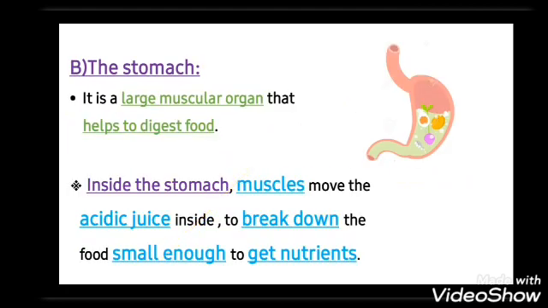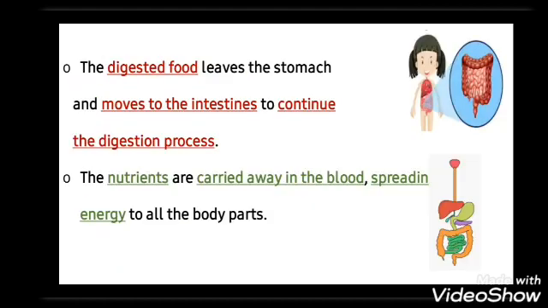Then the food goes to the stomach, and the liquid inside the stomach is called acidic juice. It breaks down the food to be small enough to get nutrients. The digested food after that leaves the stomach and goes to the intestine to continue the digestion process. Finally, the nutrients are carried away in the blood, spreading energy to all the body parts.